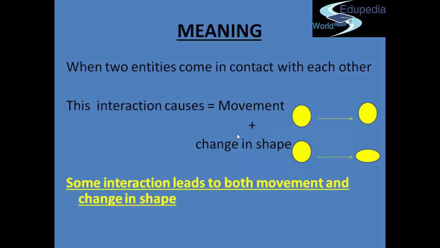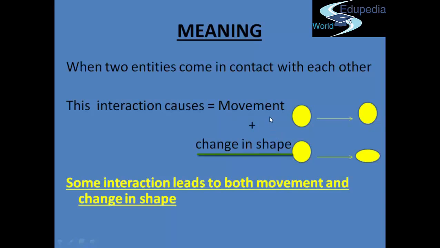And what happens when there is an interaction? There are certain changes. For example, first of all, there is a movement. Now you can see here there is a yellow ball. When I push this yellow ball, the ball moves to a new location. The ball moves to a new position. So this is where it goes and stops.